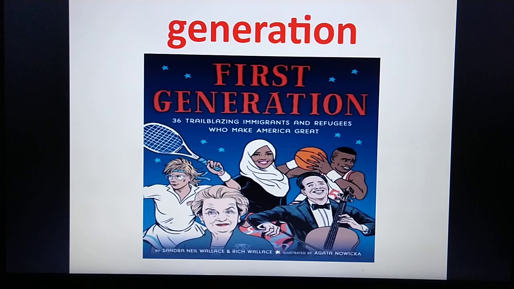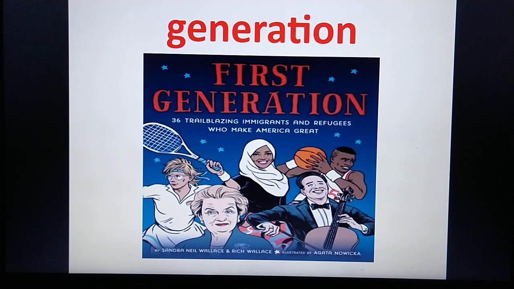So generation means people who are born and grow old in the same time. So here's a few people you can see, they are of same generation because they were born at the same time and they grew old at the same time. So generation.